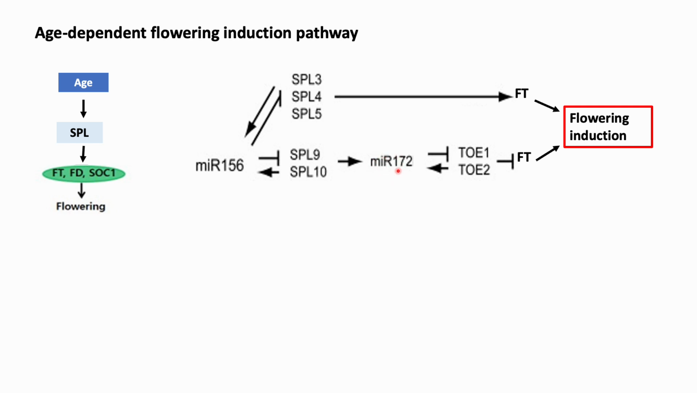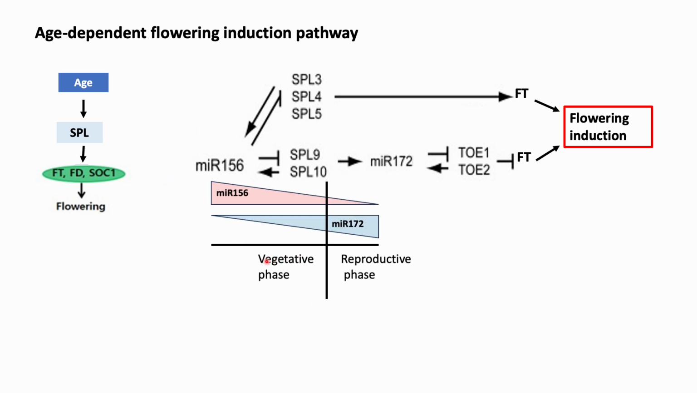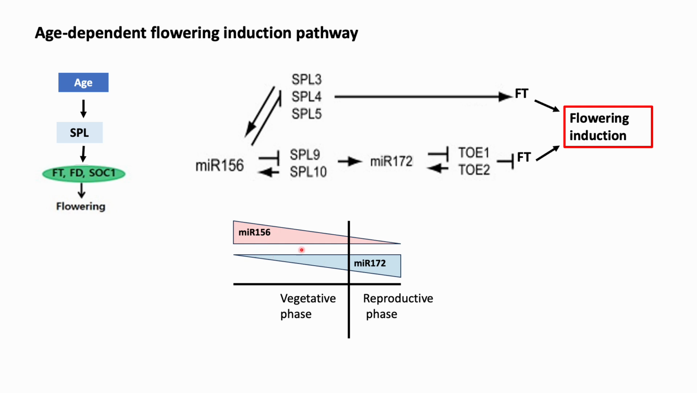miRNA or microRNA 172. These miRNAs are known to cleave the transcripts of squamosa promoter binding protein-like SPL genes, which code for plant specific TFs that regulate many aspects of development including flowering time. MicroRNA 172 and 156 are in turn positively regulated by the transcription factors they target, indicating a negative feedback loop between the miRNAs and their targets.